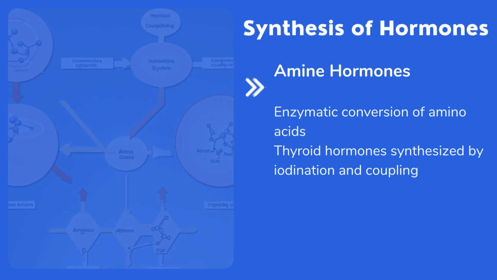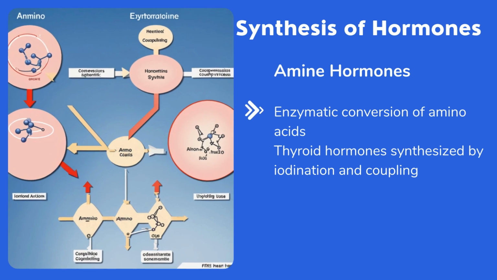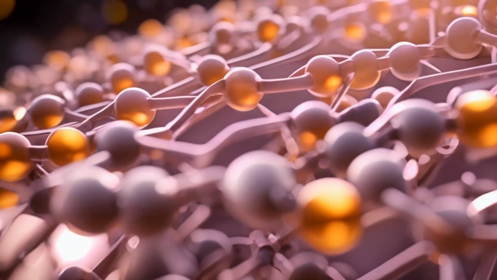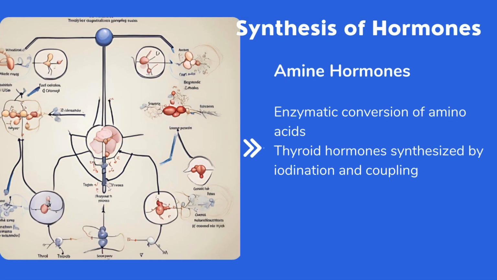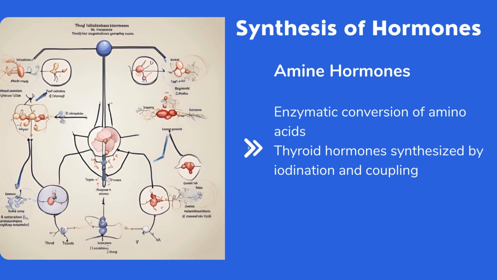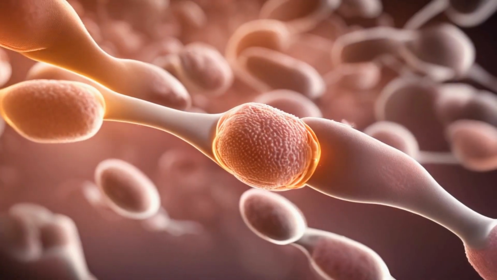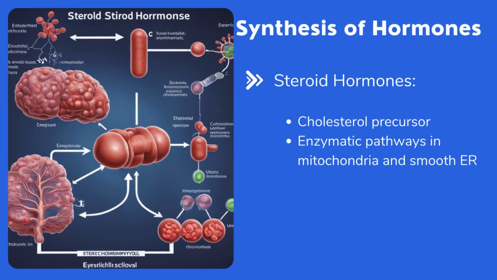Amine hormones. Enzymatic conversion. Amino acids like tyrosine and tryptophan are converted into hormones through specific enzymatic pathways. Thyroid hormones. Thyroid hormones are synthesized by iodination of tyrosine residues in thyroglobulin, followed by coupling and release of T3 and T4. Steroid hormones.